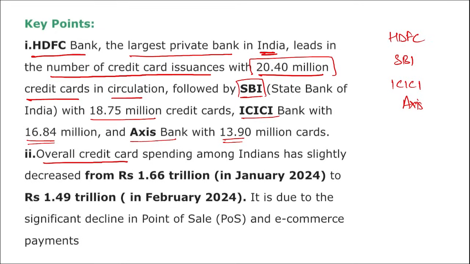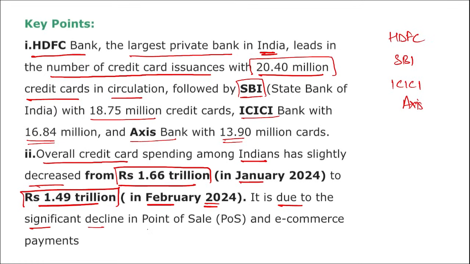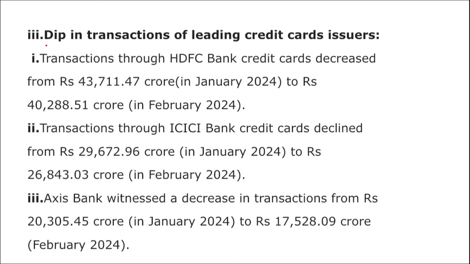Then the overall credit card spending among Indians has slightly decreased from 1.66 trillion rupees in Jan 2024 to 1.49 trillion in Feb 2024, and this is due to the significant decline in point of sale and e-commerce payments. Apart from this, remember there is also a dip in the transactions of the leading credit card issuers.